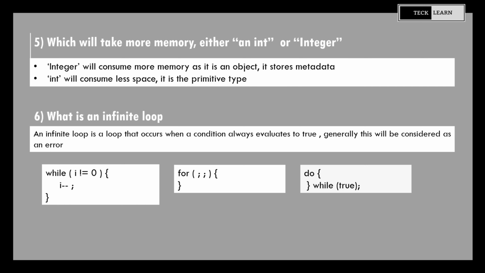6. What is an infinite loop? An infinite loop is a loop that occurs when a condition always evaluates to true. Generally, this will be considered as an error. The syntax of infinite loop in case of while, for and do while loop are as shown below.